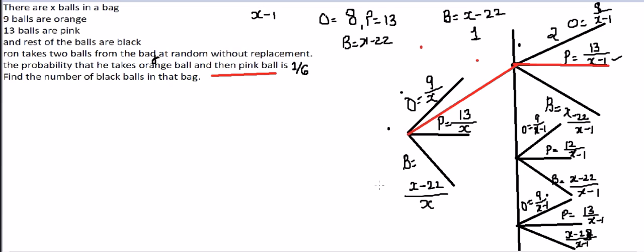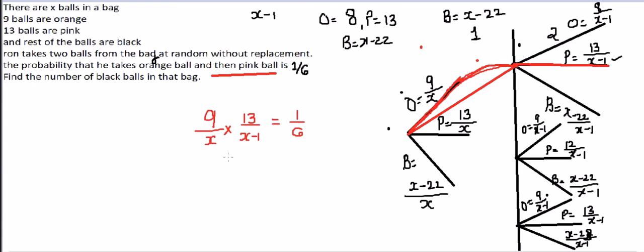Why? Because the question says, what's the probability that he takes the orange ball first and then pink ball. So this is the probability: 9 over x multiplied by 13 divided by x minus 1 equals the already given 1 over 6. Now we need to solve this to get the value of x.